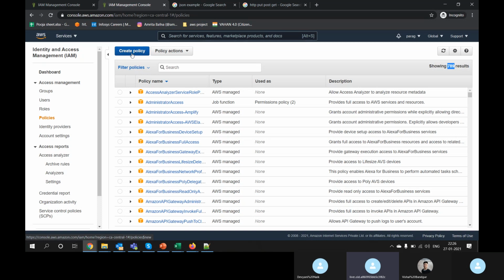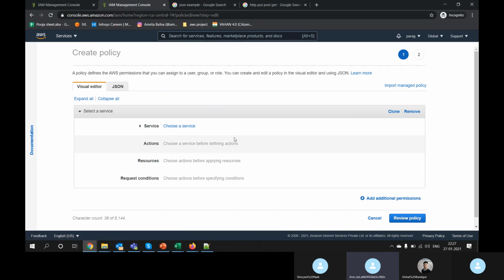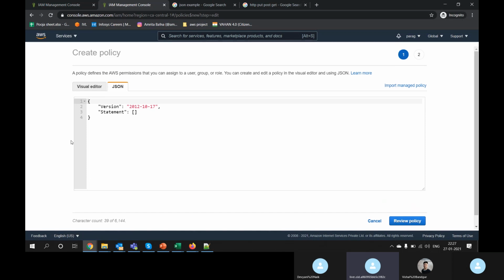For me, I am not going through the console, templates or generator. I'm writing my own JSON. But as a fresher, as a newcomer, you can always use the templates, and there is a policy generator available in AWS. You can leverage that. I'll show you where the generator is.